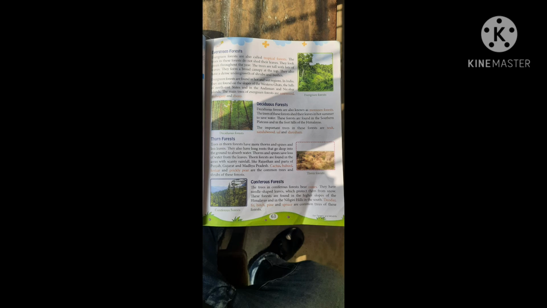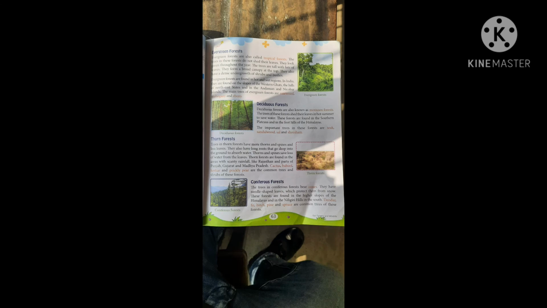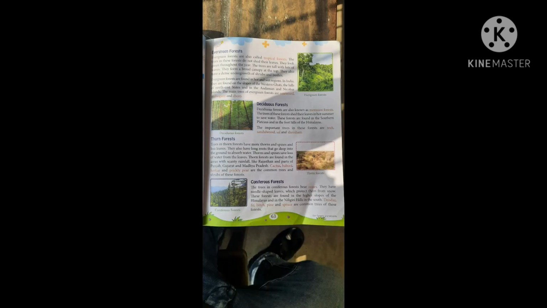Trees in a forest hold the soil with their roots and help in protecting it from being carried away by wind and water. It is the same as the earlier point, soil erosion. It prevents soil erosion. How? I told you earlier, because its roots hold the soil or mud tightly.